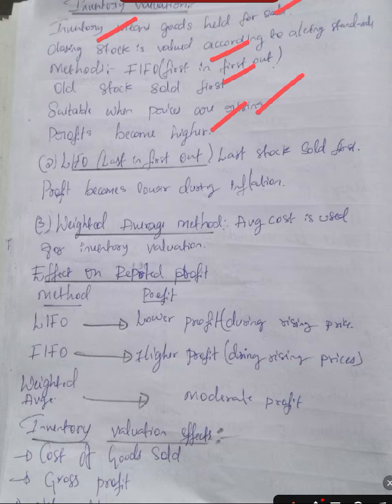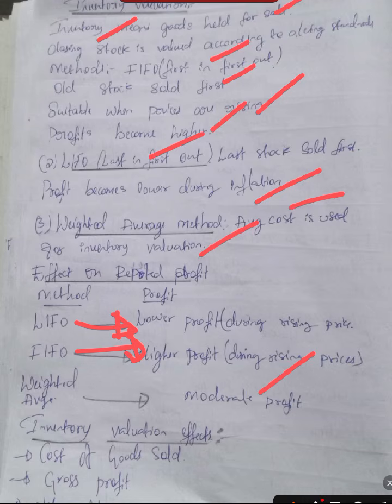Now LIFO. What is this LIFO? Last in, first out: last stock sold first. Profit becomes lower during inflation. Now, weighted average method. Average cost is used for inventory valuation. Effects on reported profit by method: LIFO means lower profit during rising prices, FIFO means higher profit during rising prices, weighted average, moderate profit.